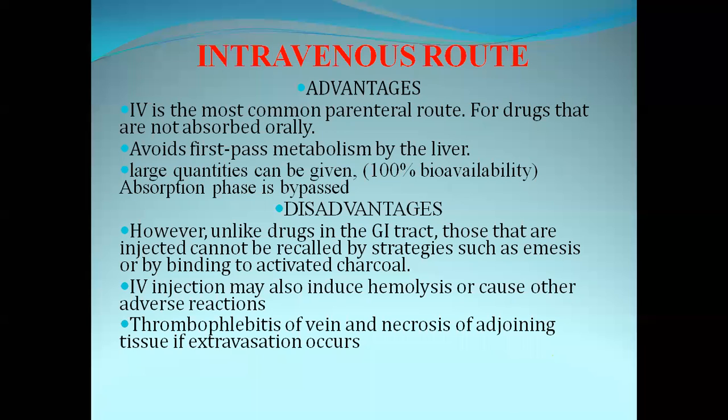If the drug is given through the oral route and overdosage or toxicity has happened, that overdosage can be reversed by giving emetics, by causing emesis, or by giving activated charcoal. But if the drug is injected into the veins, it cannot be recalled.